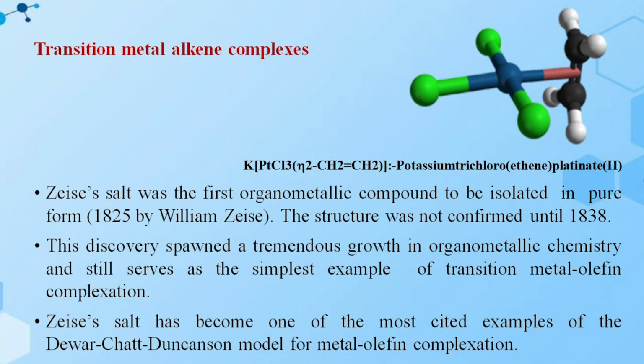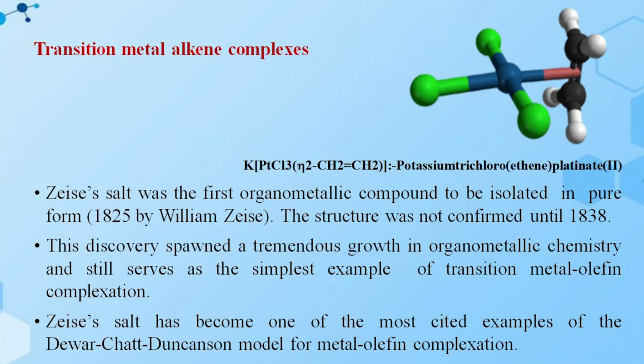K[PtCl3(η2-C2H4)]. Eta 2 means hapticity 2. Two carbon atoms are attached to the central metal atom, platinum. So the name for this one, according to IUPAC nomenclature, is potassium trichloro(ethene)platinate(II). Zeise's salt was the first organometallic compound to be isolated in pure form, in 1825 by William